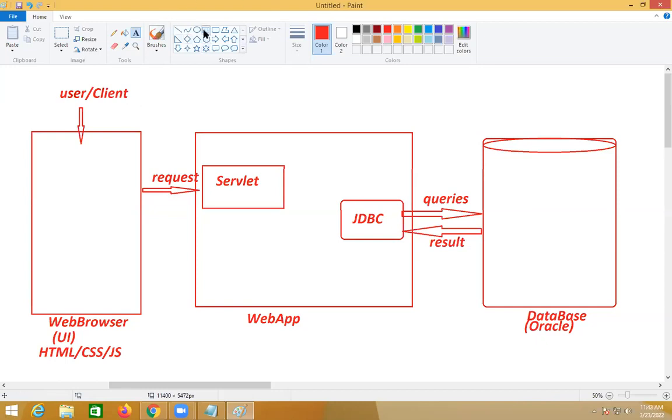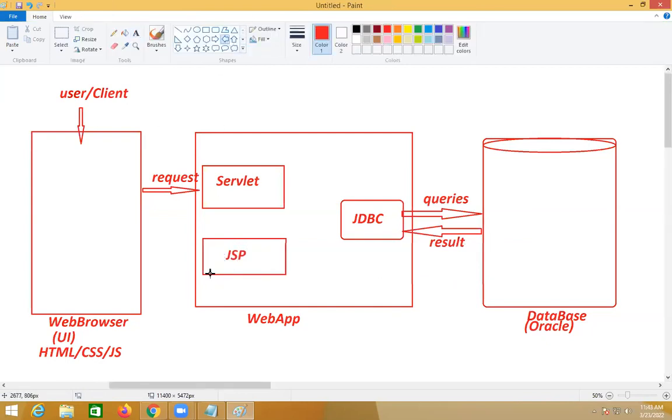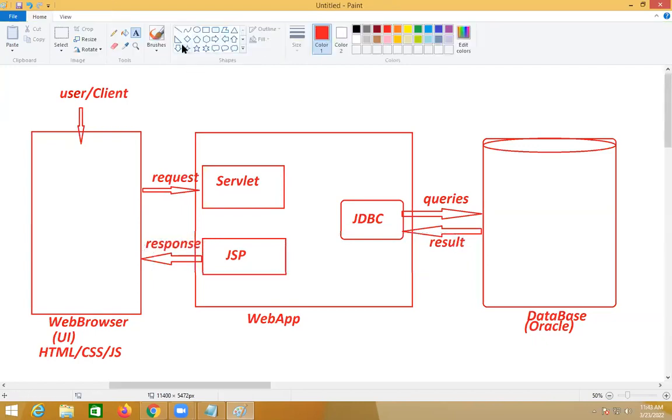If I want to give the response, the servlet will say to JSP, you provide the response. I took the request. Based on the request, I'll give the information to you. What response is to be given, you have to give.